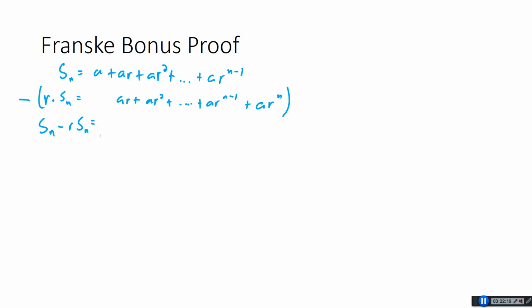And on the right, look at how we can subtract here. The top line we have an A. These are going to cancel. These are going to cancel. Everything's going to cancel until we get to the last thing. We have nothing, and then we subtract AR to the n.